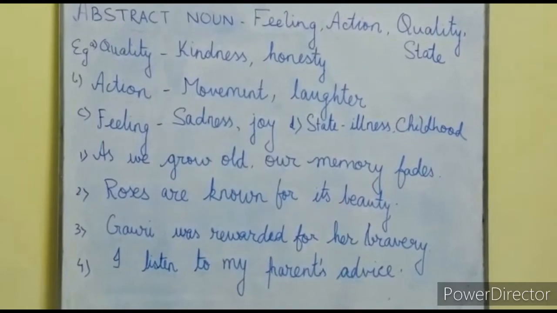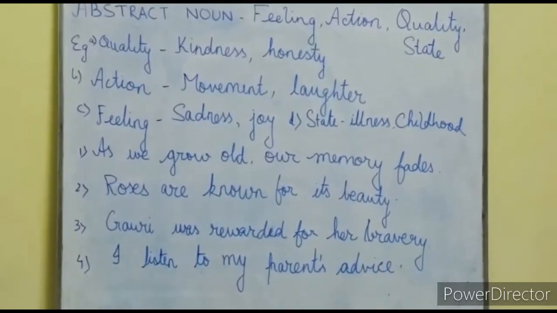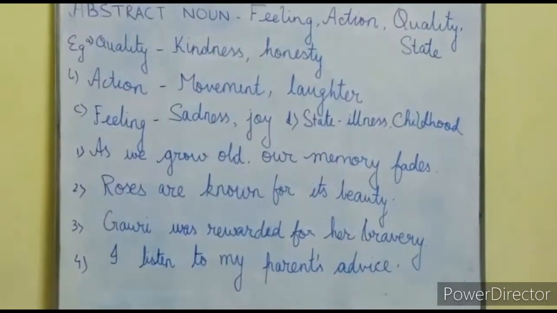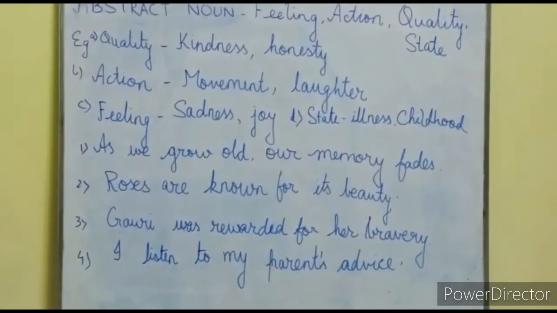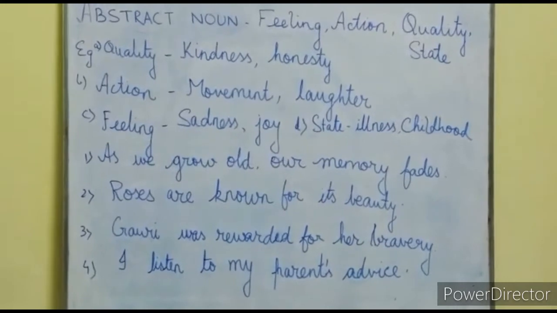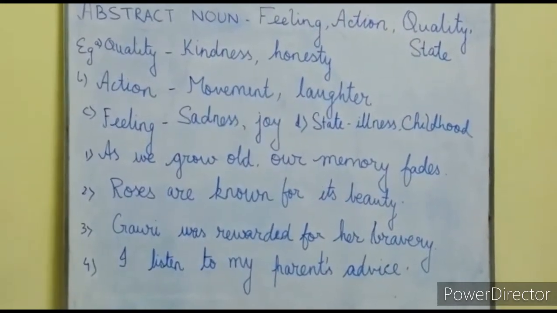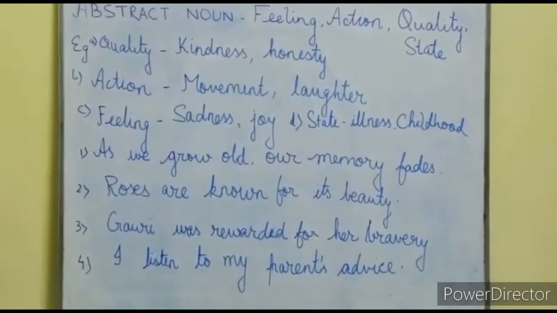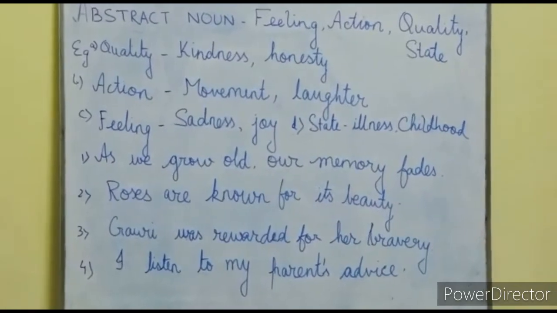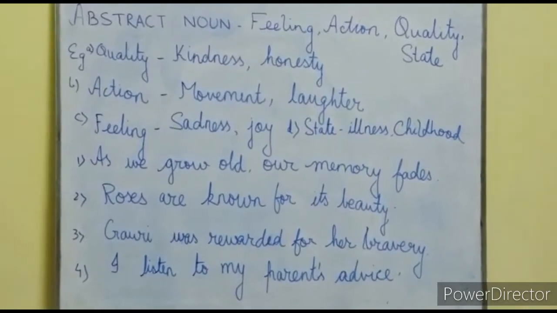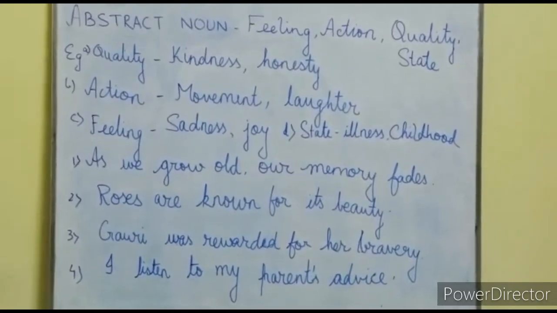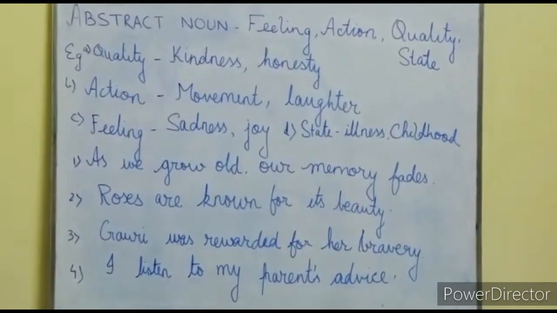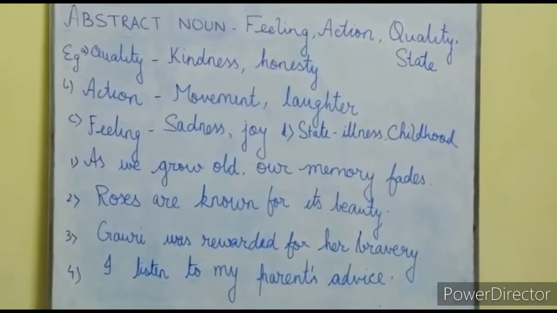Now, students, note down question number 1, 2, 3 and 4 in your copies and underline the abstract noun. Number 2, roses are known for its beauty. Here a word is there which refers to quality. So you have to underline that particular word.